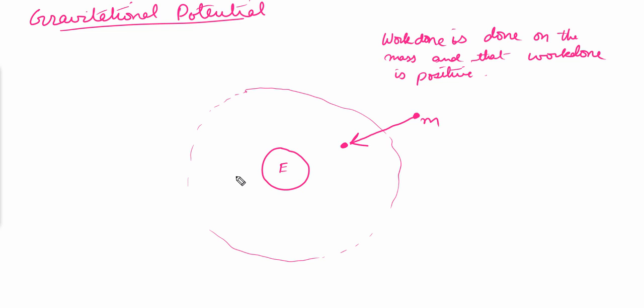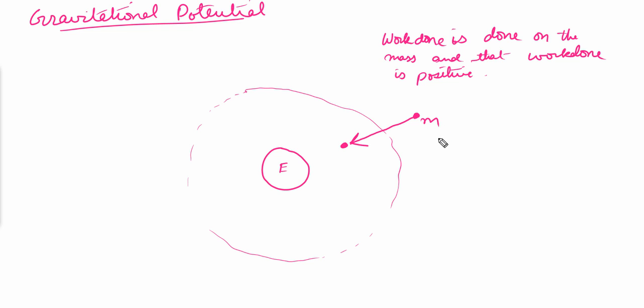One thing, and this gives us the definition for the gravitational potential. So gravitational potential is basically the amount of work done on an object in order to bring it from infinity into the gravitational field. This mass is at infinity for the earth, because the gravitational field of earth has no influence onto this mass. So this mass is considered to be at infinity.